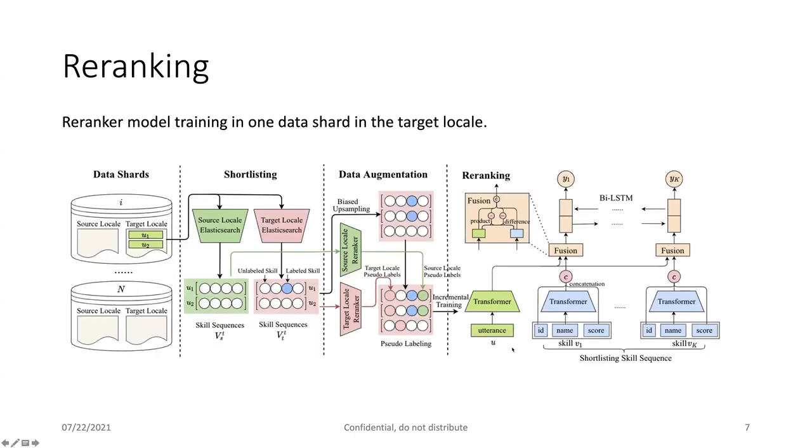So here is the detail, the pipeline of how a re-ranker model is trained in one data shard. It's symmetric, so the thing trained in the target locale is the same thing trained in the source locale. And we use the target locale as an example here. So first, we have target locale utterances, and then each utterance will pass to two different Elasticsearch indexes and get two different shortlisting skill lists.